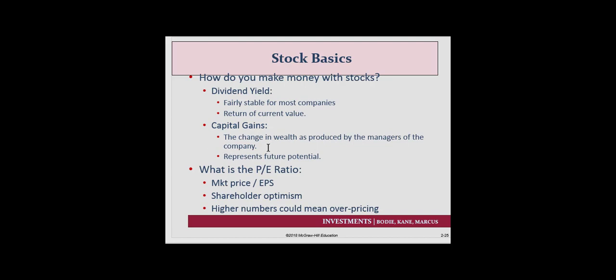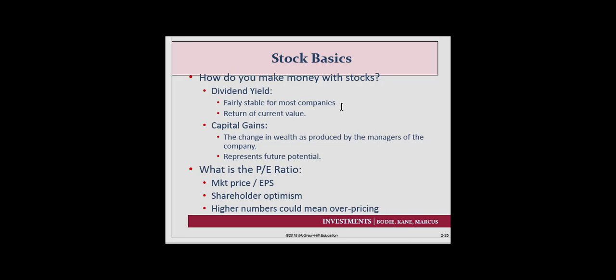So how do you make money with stocks? Well, when you buy stocks, you could possibly get dividends. Dividend yield return is fairly stable for most companies. It's a rate of return based on the current value of the stock. And of course, capital gains is just the change in wealth as produced by the managers of the companies.